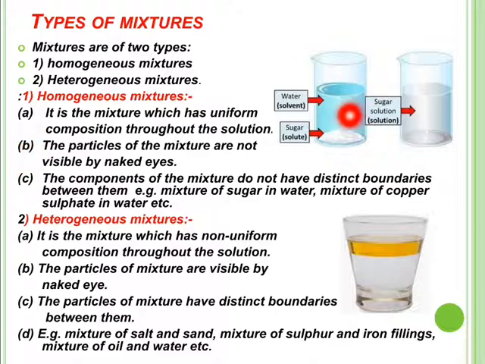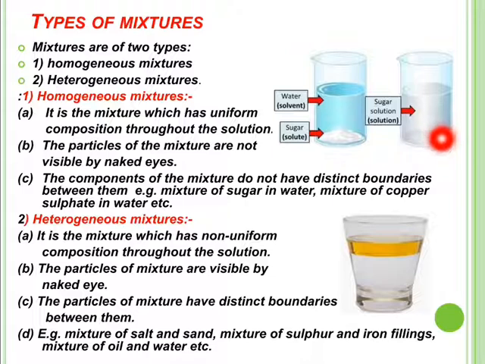In water, sugar is dissolved and stirred. It is mixed well and forms a sugar solution. When a sugar solution is formed by mixing water, which is a compound, and sugar, which is a compound, and when these two compounds are mixed in any ratio, they form a solution, a homogeneous mixture. And after forming a mixture, that is sugar solution, you cannot see the particles of this mixture with the naked eye.